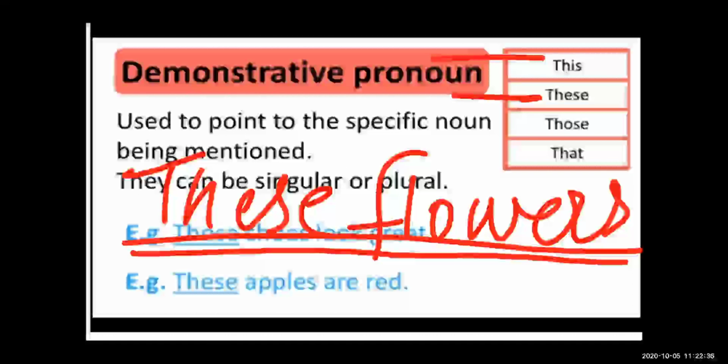And when we use that and those, we show the thing which is far away from us. So this is the basic difference between these and that, and we also learned about the singular form and plural form.